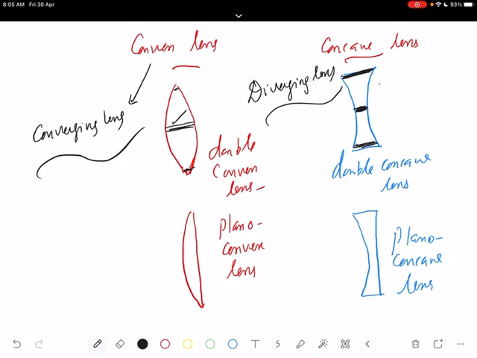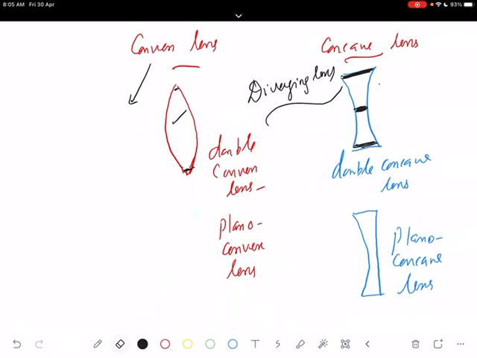just like in the case of a mirror, where we saw the pole of the mirror, the center of curvature of a mirror, the radius of curvature, and the focal length. Similarly, we have some points here also, so I am going to mark them here. The diagram is already here. In the case of a convex lens, we have two surfaces. Mainly we discuss the double convex lens. So if a convex lens is given, that is a double convex lens.